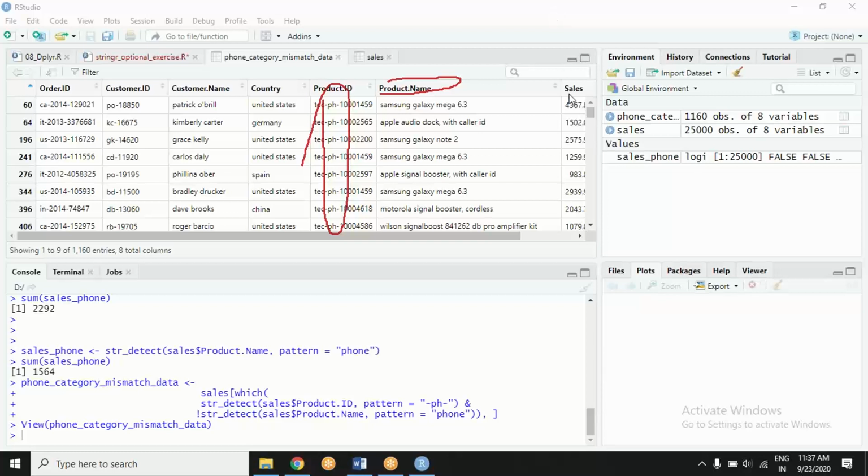What do you think? Are they phones or are they something else? And what could have been done? Galaxy Mega 6.3. I think it's the name of a speaker, if I'm not wrong. Audio dock. Well, certainly not a phone. But Galaxy Note 2. What is Note 2? Is it a phone or is it a tab?